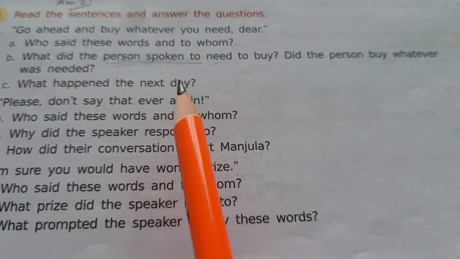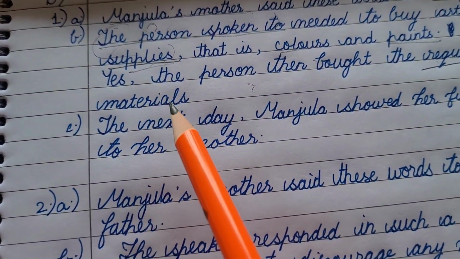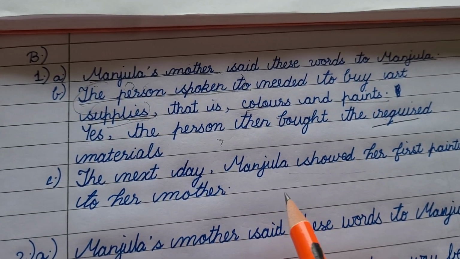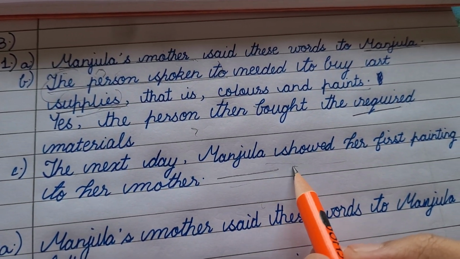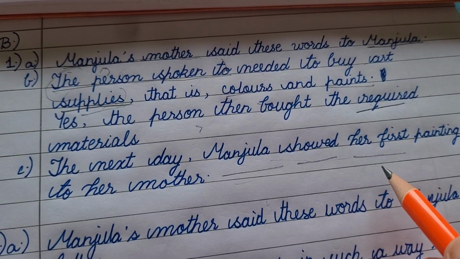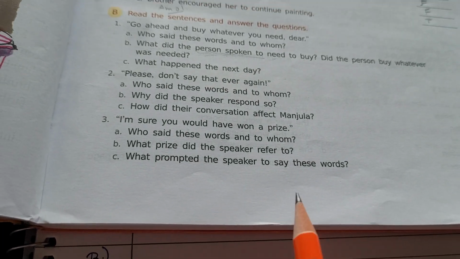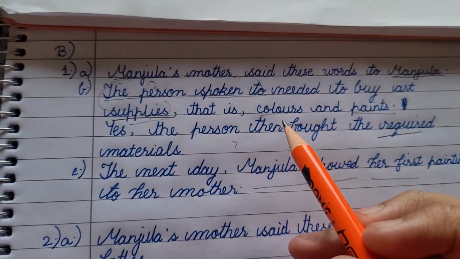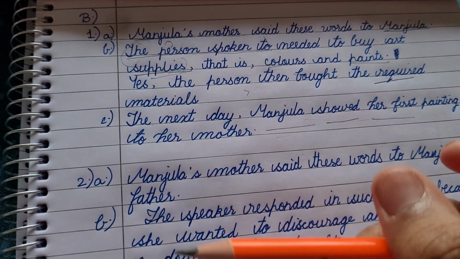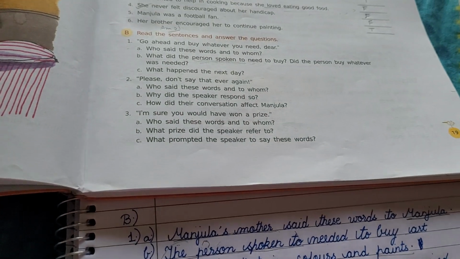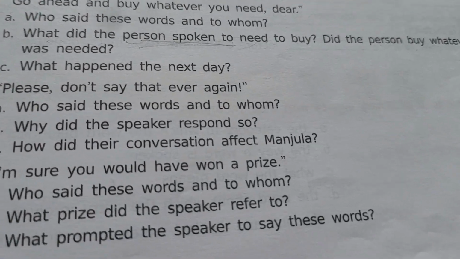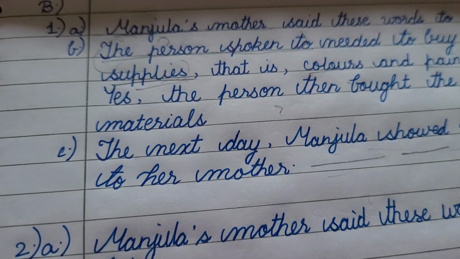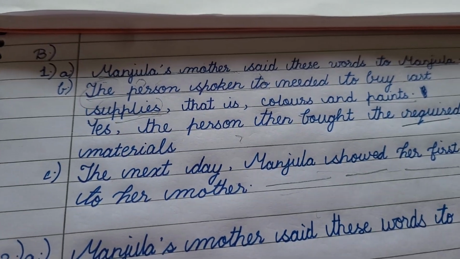What happened the next day is our next question. So very simple, the next day Manjula showed her first painting to her mother. We did not write Manjula's mother's reaction after seeing the painting over here, because it was not asked precisely. So it is enough if you just mention that Manjula showed her first painting to her mother. If you have 3 marks, 4 marks on this question, then you can also mention what was Manjula's mother's reaction to the painting.